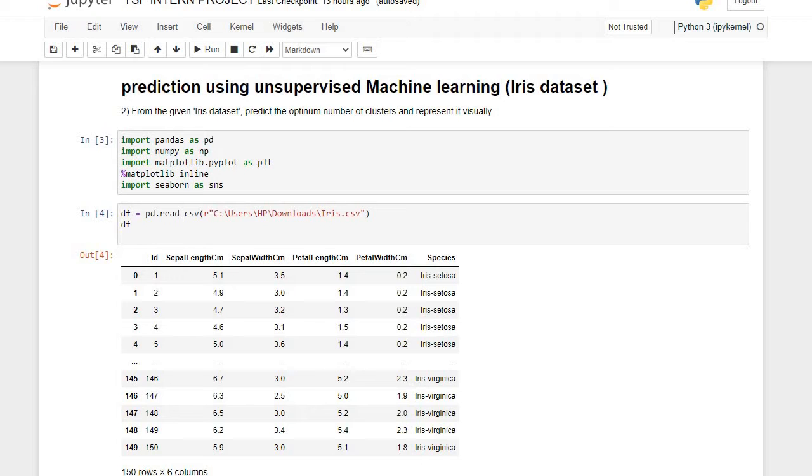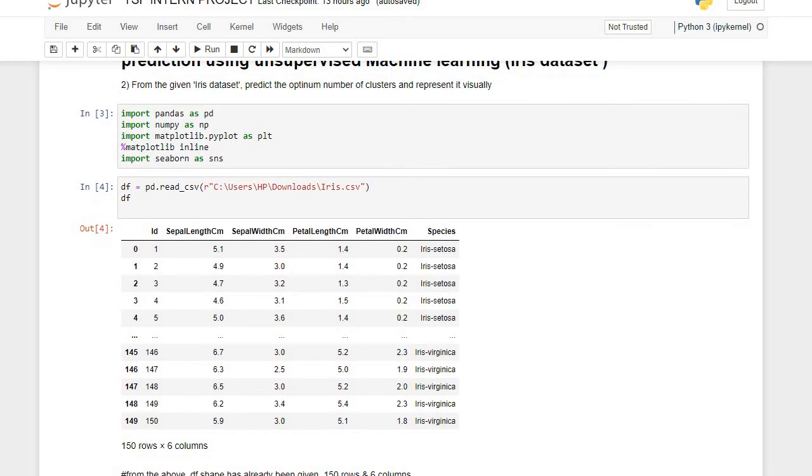So this is my task 2 on the Good Foundation internship prediction using unsupervised machine learning. I'm dealing with the Iris dataset. So as usual, first of all, I went ahead to import the necessary libraries needed to perform the task: pandas, numpy, matplotlib, and seaborn. And of course, I gave them the alias names. And I went ahead to read the data.